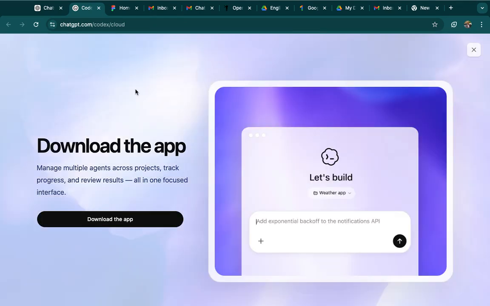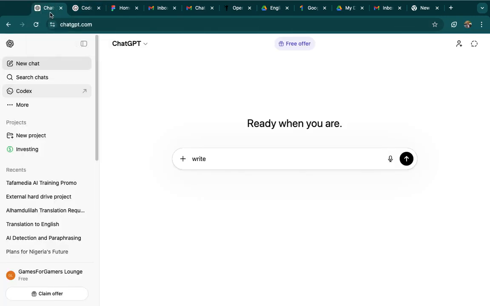So now it's loading. Okay, you don't need to go to Codex. This Codex on its own will build the app. We don't want to use Codex. Just write the code from here. You can tell ChatGPT to write a code to build a website on Figma.